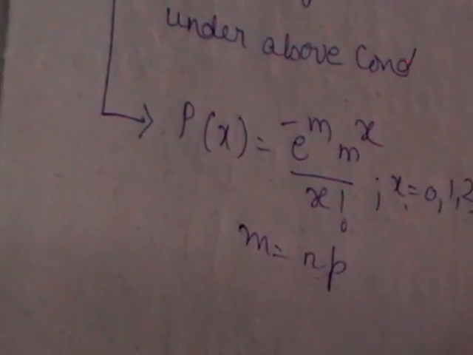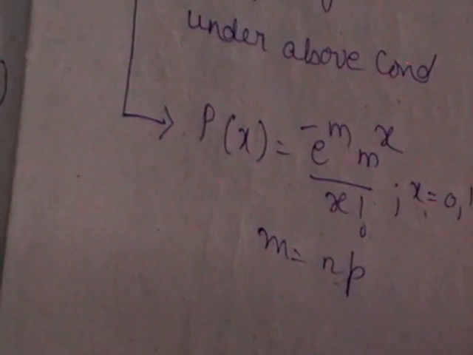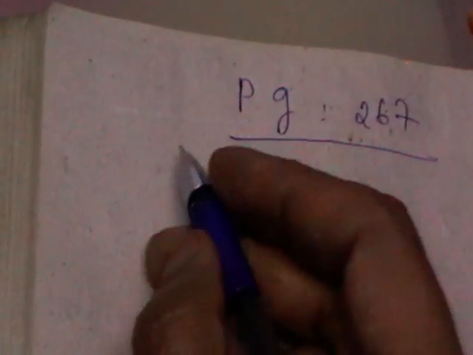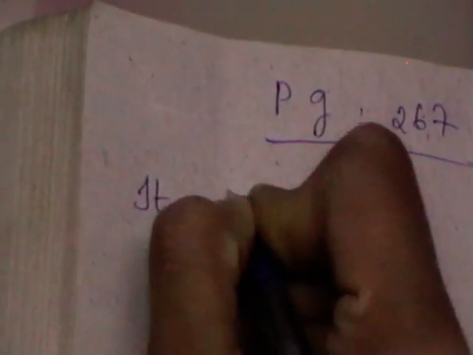So here also you have two types of problems as we have discussed for binomial. You will be given a question directly to fit a distribution, and in the other one you need to find out the probability. Now let us discuss those two types of problems here. So I am considering the first model, which is nothing but the fitting of Poisson distribution, another kind. So in page number 267 you will find that it is known